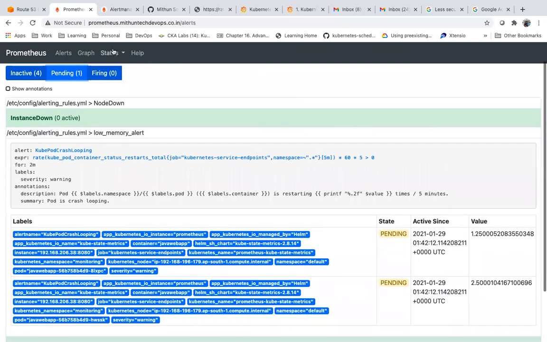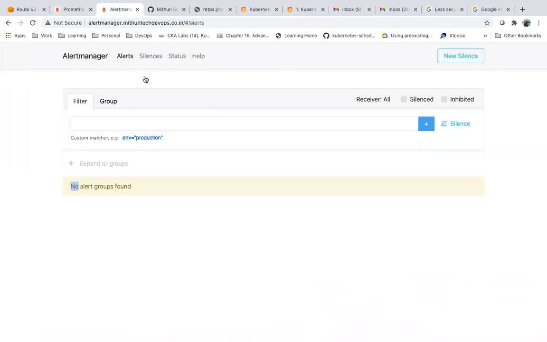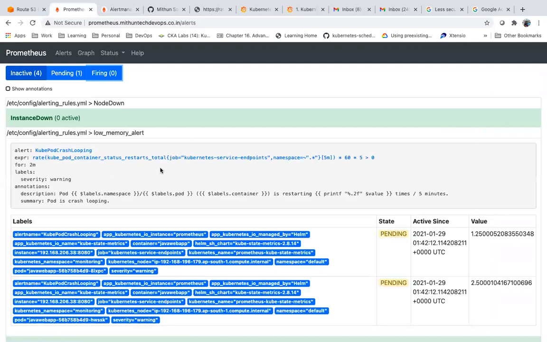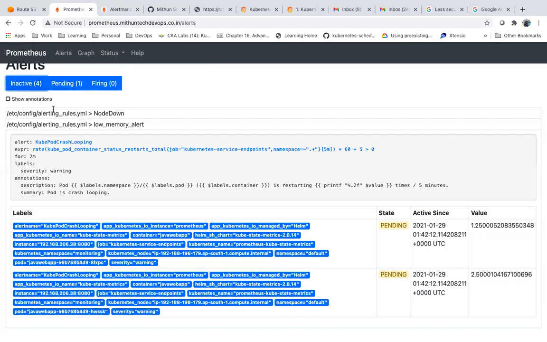Once it fires, will I be able to see that alert in Alertmanager here? Once Prometheus fires this alert, can I see the alerts here, guys? Like, whatever alerts I have configured.